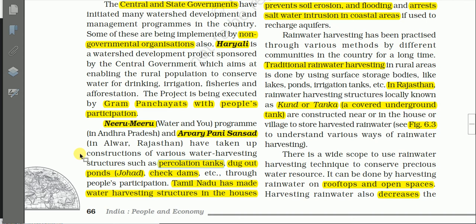Percolation tanks we have discussed. The tank which is allowed to absorb water in the underground. Then dugout ponds, that is johads. It is also constructed in the watershed areas, and the check dams. Now let us see about johads. I think you have learned in class 10 also.